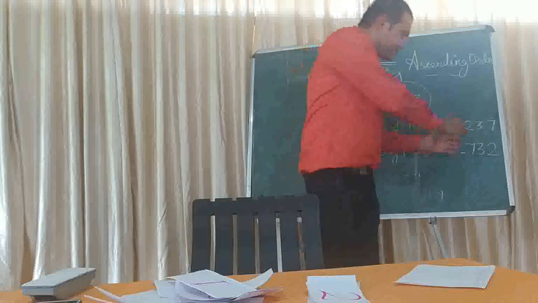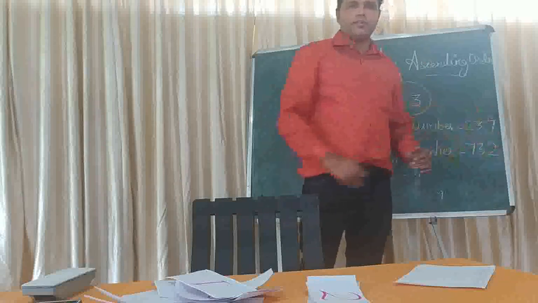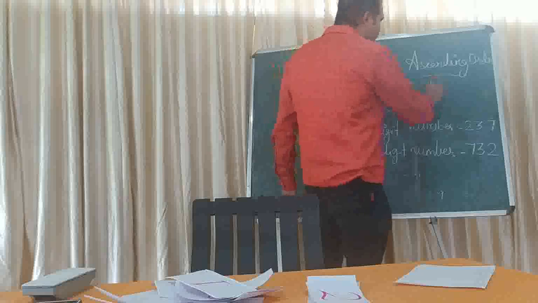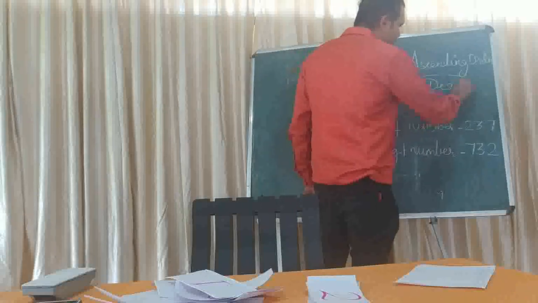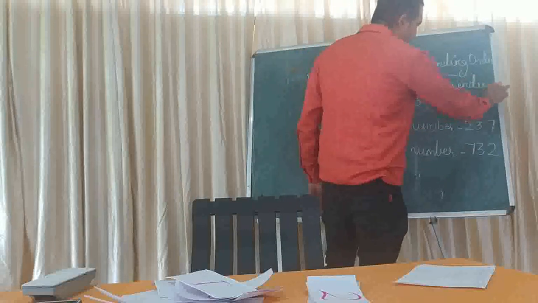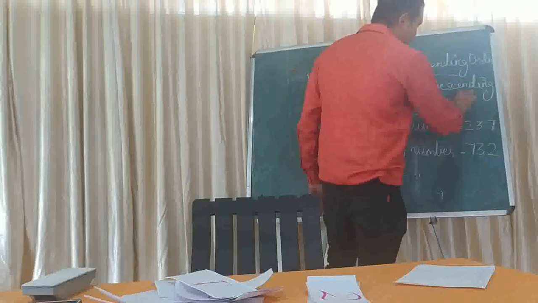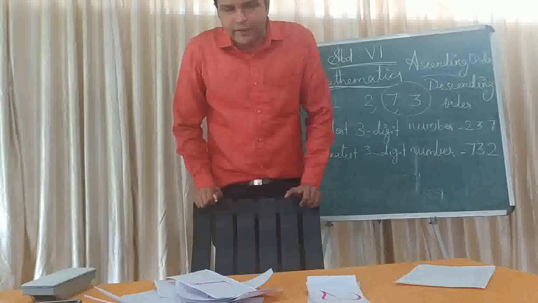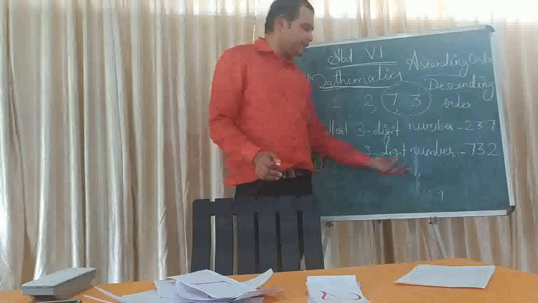Decreasing order means from the largest number to the smaller number. And it has another name. What is that? Descending order. So by arranging the given digits in descending order, you can get the largest number.